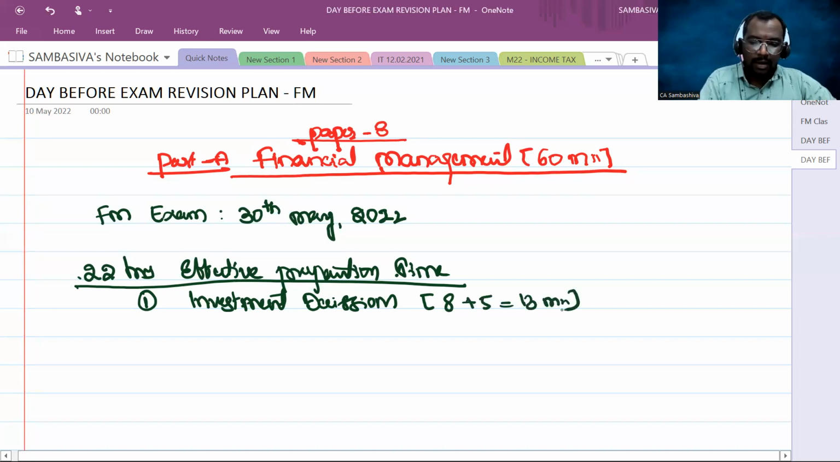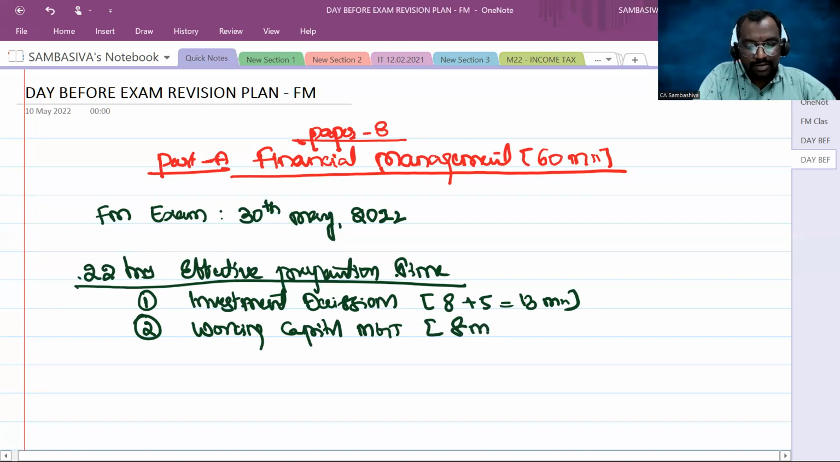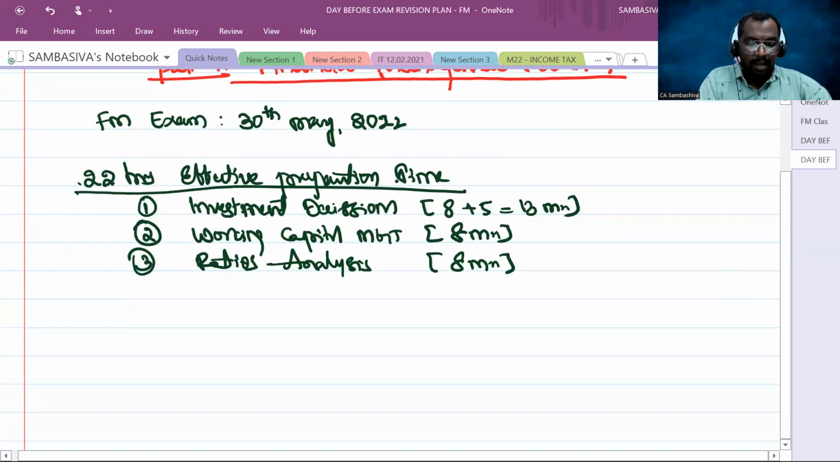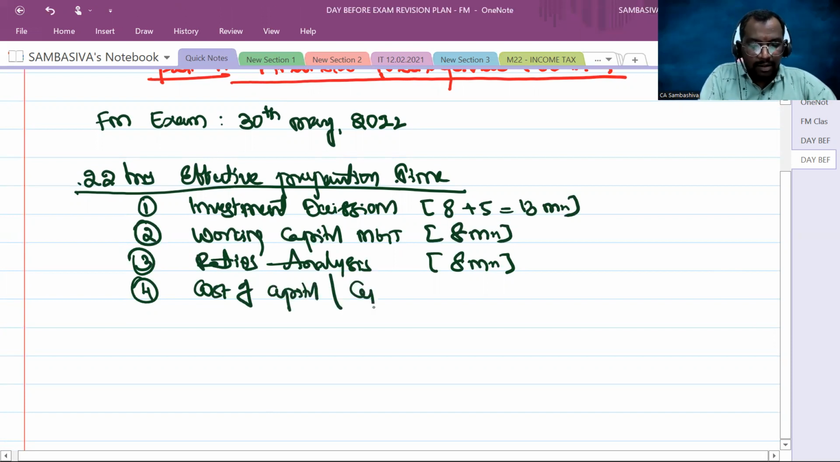Next, the second chapter I can list out here is working capital management. One question compulsory for 8 marks. Then third, you have to prepare ratio analysis. One question compulsory for 8 marks. Are you following, sir? And then you can prepare cost of capital or capital structure.